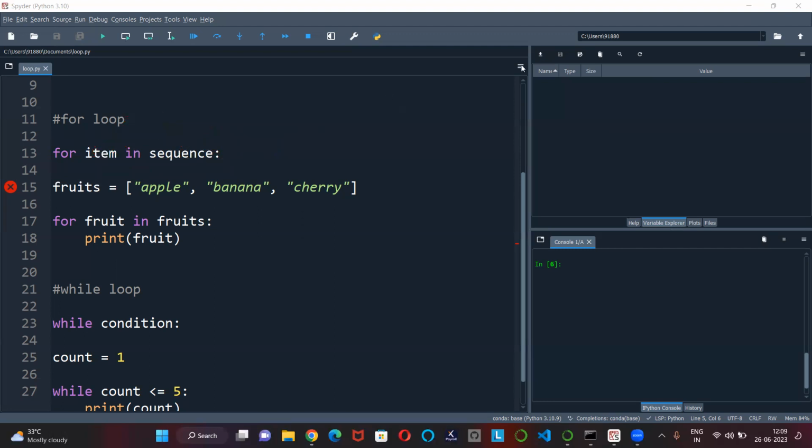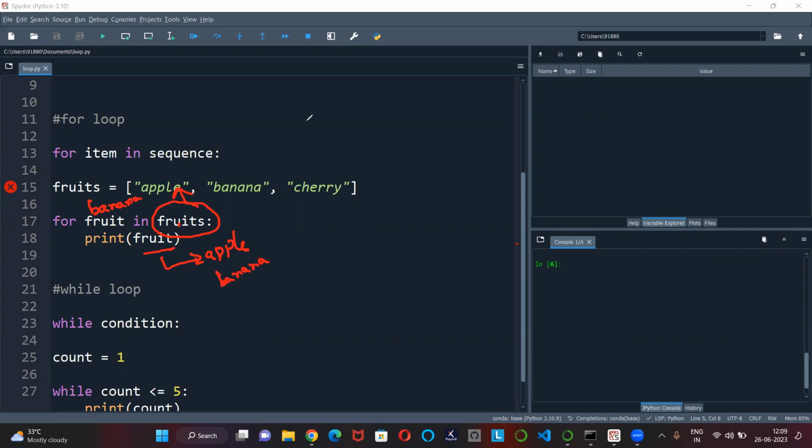So let's see the example. I'm just giving a list and saving it in a variable named fruits: apple, banana, cherry. So for fruit in fruits, this fruit will take first apple, then print me the apple. Then next, what is next in the fruits? Banana I have. So let me erase this and write it as banana. Now it will take banana and print me banana.